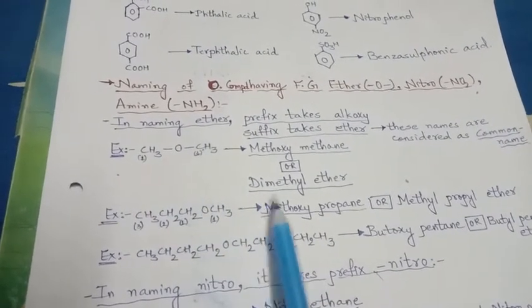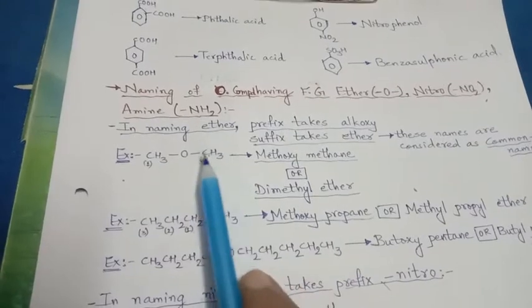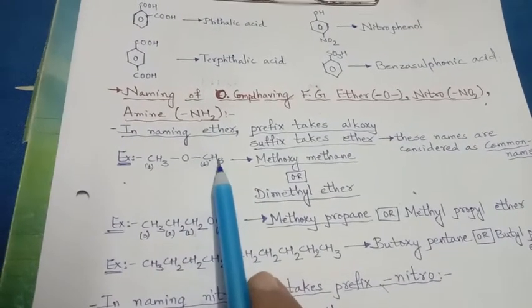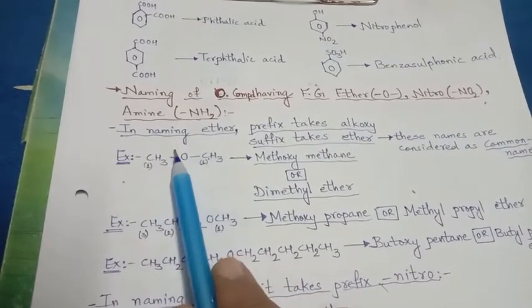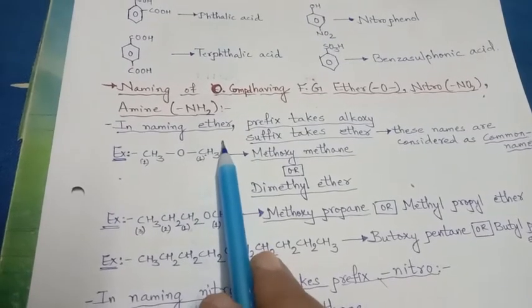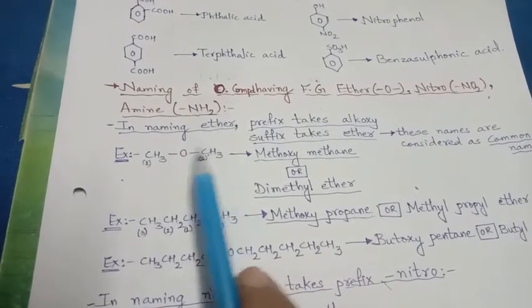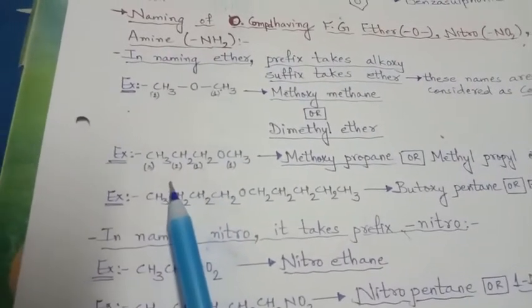So dimethyl ether will be the common name, and methoxy, oxygen with carbon 1, taking the complete thing as the ether group, it will be methoxymethane. Let us see one more example.